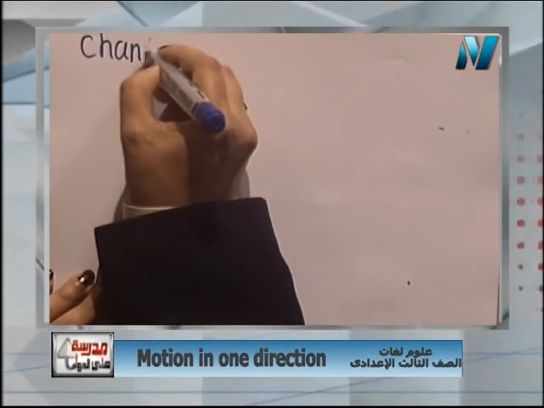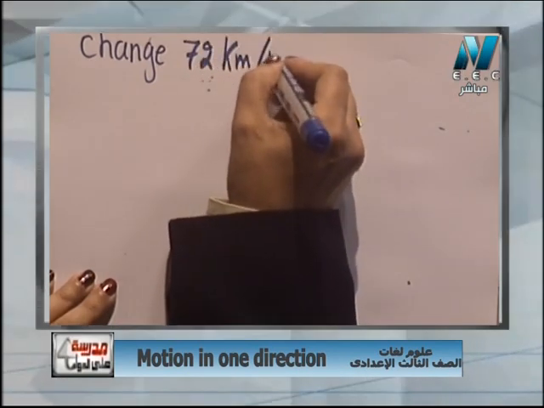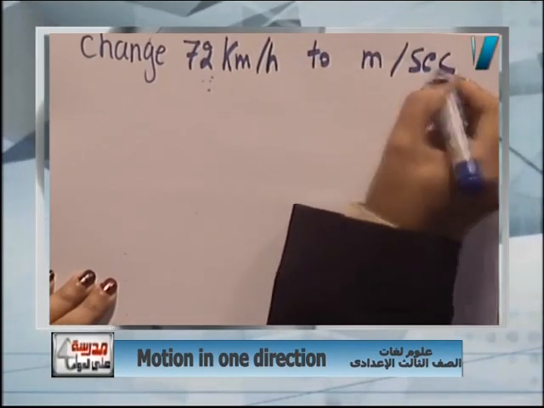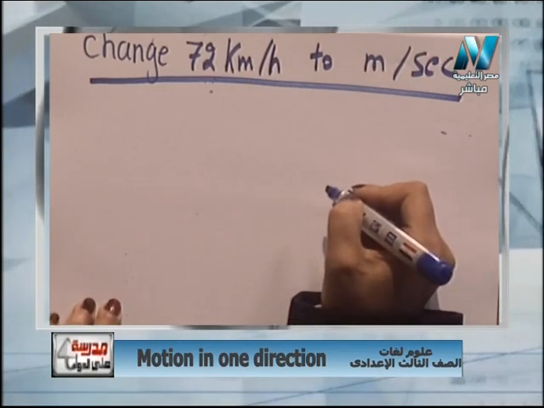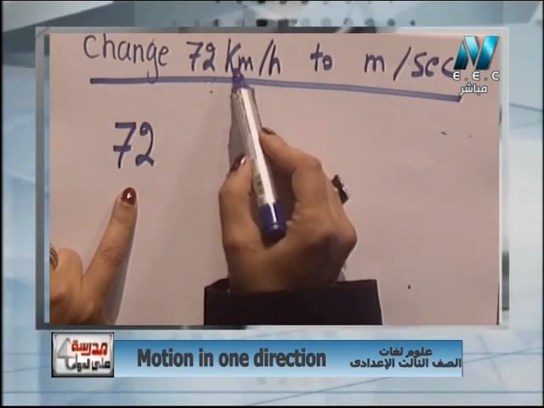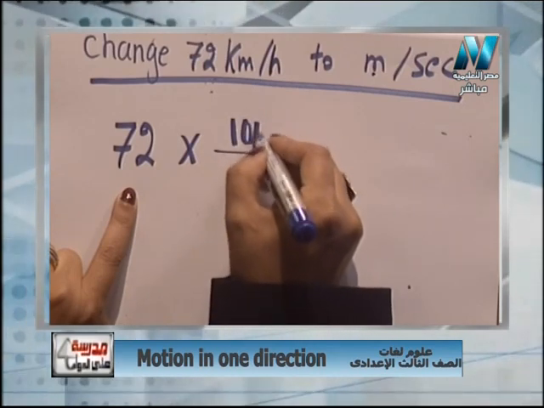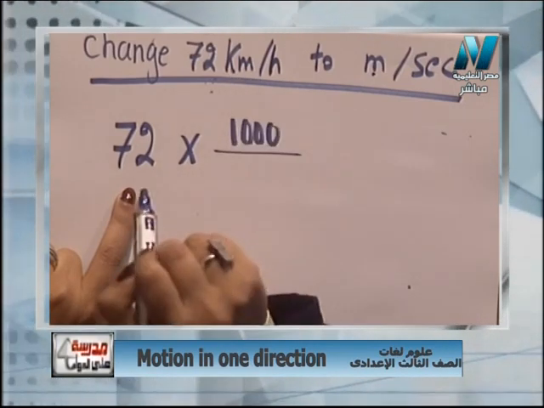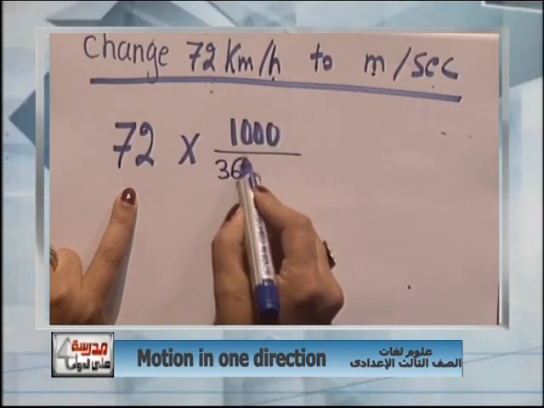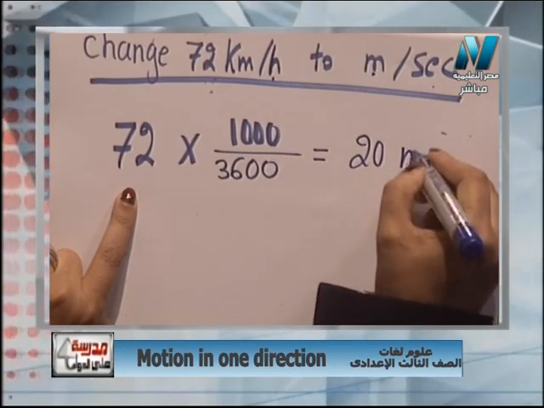Change 72 kilometer per hour to meter per second. Let's make this conversion. 72 kilometer per hour. We said how we could change kilometer per hour to meter per second. Times 1000, this is the distance. But to change from hour to second, divide by 3600. And this will be 20 meter per second.